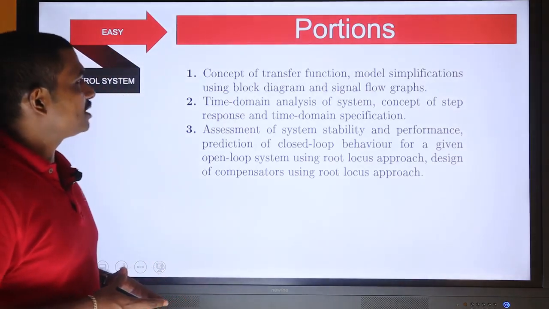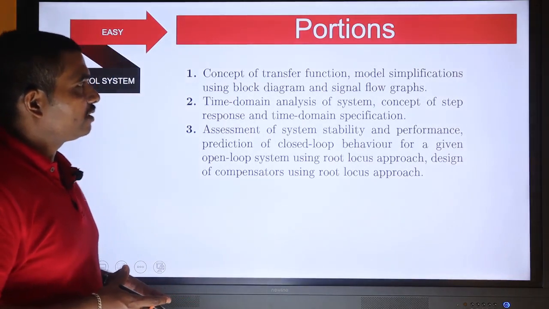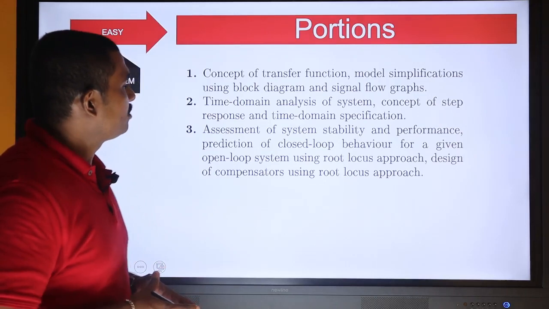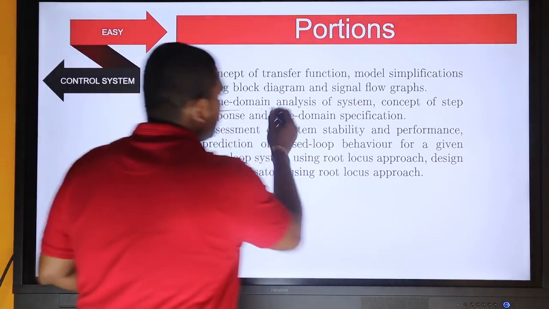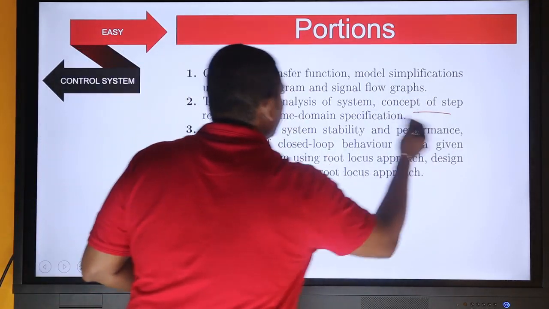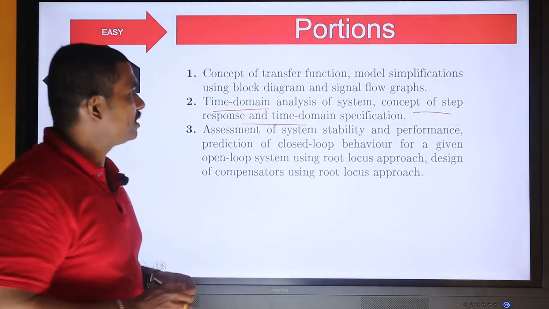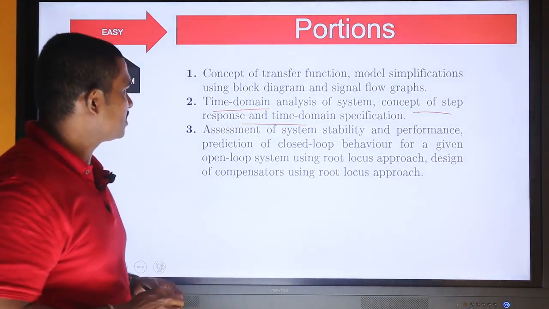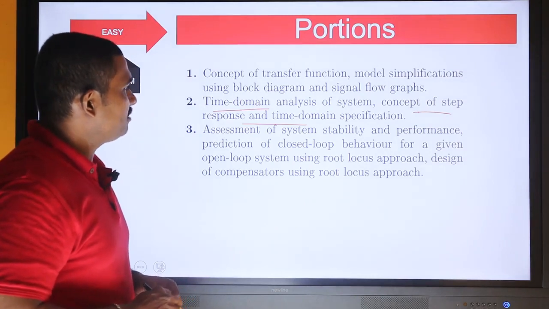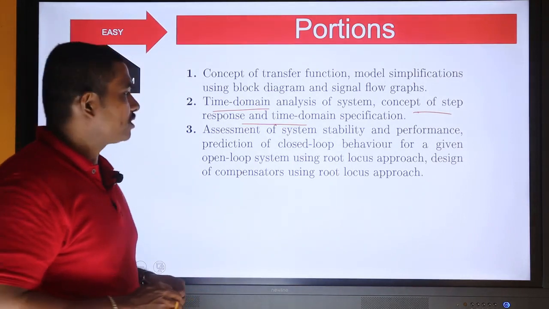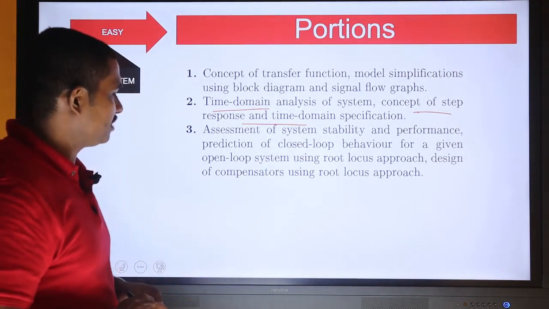We will have to go with the concept of a transfer function, model simplification using block diagram and signal flow graphs. We will have to go with the time domain analysis of the system, and we will have to find out the response of the system for various input signals like step, ramp, impulse, such kind of signals. Then in point 3, we will analyze or assess the system stability and performance for the prediction of the closed loop behavior of the system.